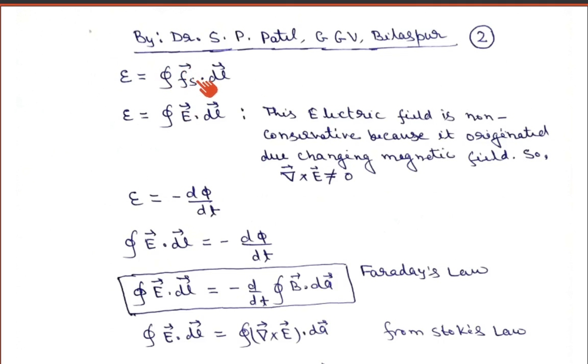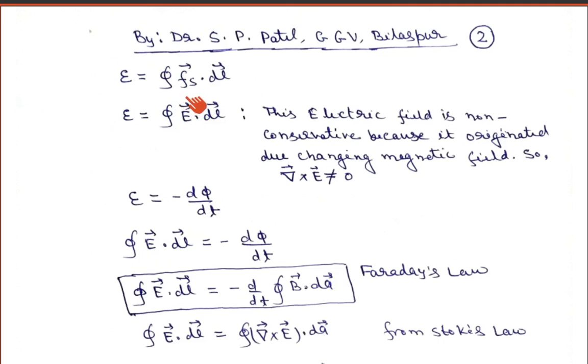We have already derived that this source force, whether because of a battery, or an electromagnetic force, or a mechanical force, will be exactly equal to the electric field in the circuit.